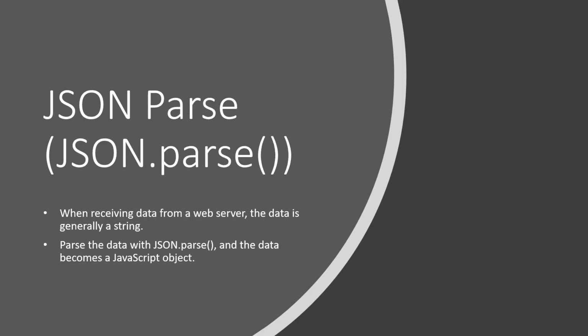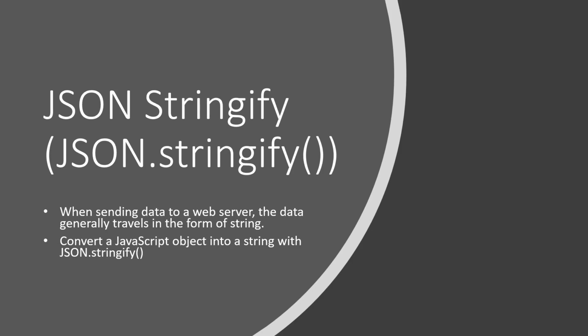Just like JSON.parse, we have another method called JSON.stringify. This method we use when we want to send some data from a browser or mobile device to the server. Then we need to change the data from object to string, so we often use this method for the transformation purpose.